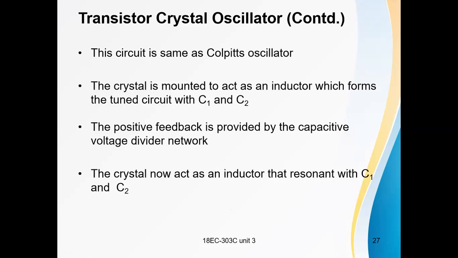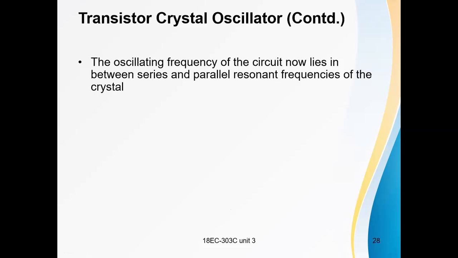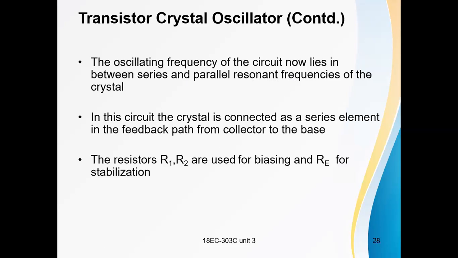We know that resonant frequency is when XL equals XC. The oscillating frequency of the circuit now lies in between the series and parallel resonant frequencies of the crystal. The oscillator frequency depends on the series resonant frequency as well as the parallel resonant frequency of the crystal. In this circuit, the crystal is connected as a series element with a feedback path from collector to the base.